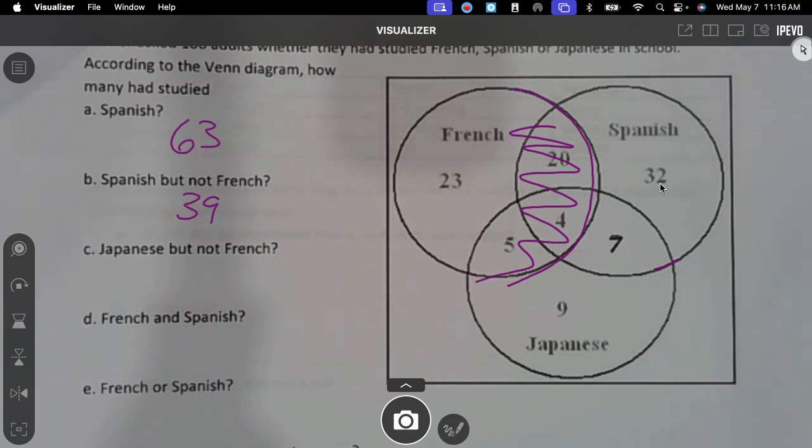How many studied Japanese but not French? I already had that marked out still, so I left it there. That's 16. I do like this problem too, so I'll probably do something different with this.